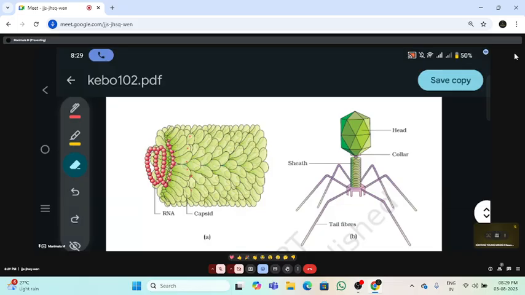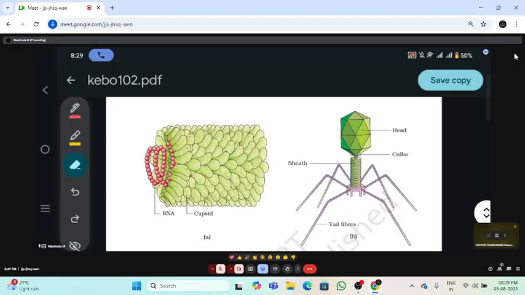Got clarity? What is capsid? What is capsomere? Capsid is a protein coat or envelope. The capsid is made up of many protein subunits, and these protein subunits are called capsomeres. So what is the role of both capsid and capsomere?